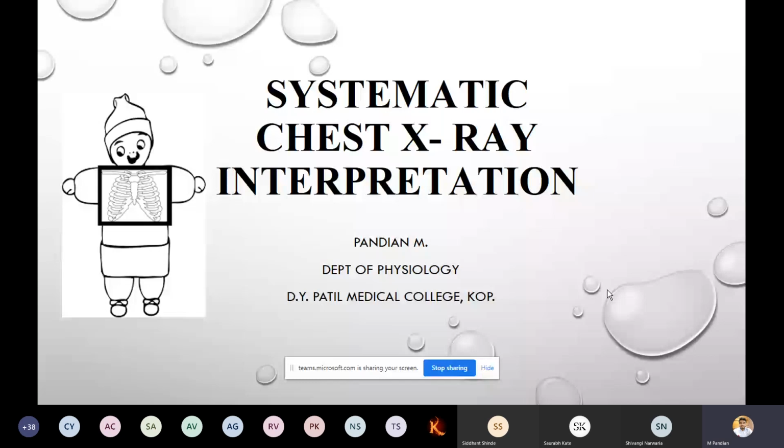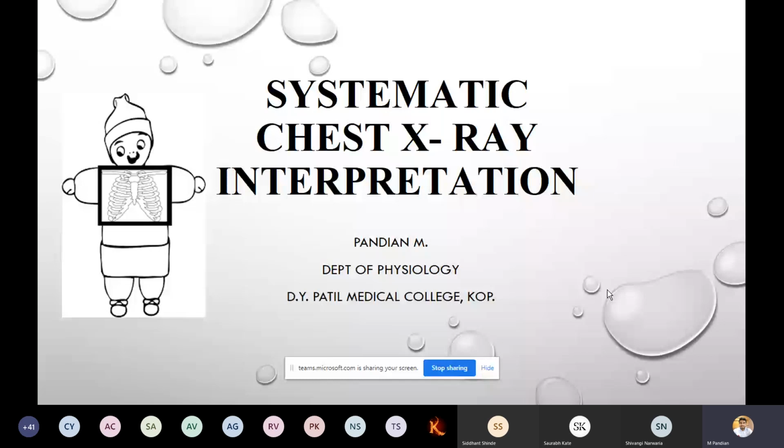Students, today is the last session on systemic chest X-ray interpretation. Based on this, you will get a case scenario. We will provide you one normal or abnormal case, an X-ray sheet. Once we have provided it, you have to start examining it and interpret whether it is normal or abnormal. How to remember this and how to do that, we will see today.